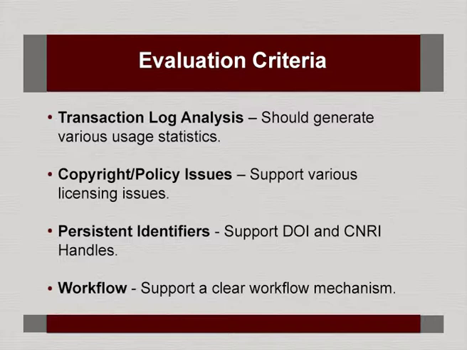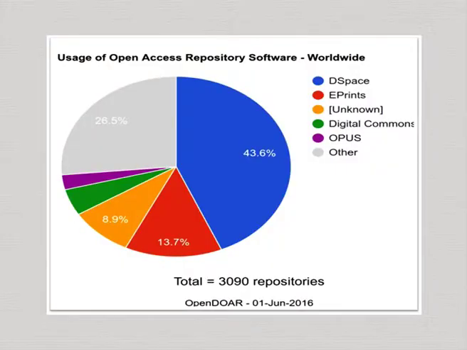Copyright licensing issues are very important. We know that, as we covered in the open access initiative presentation. Persistent IDs should be there because without that aggregation is not possible. A clear cut workflow: DSpace has a clear cut workflow policy. So, these are some of the criteria for software.